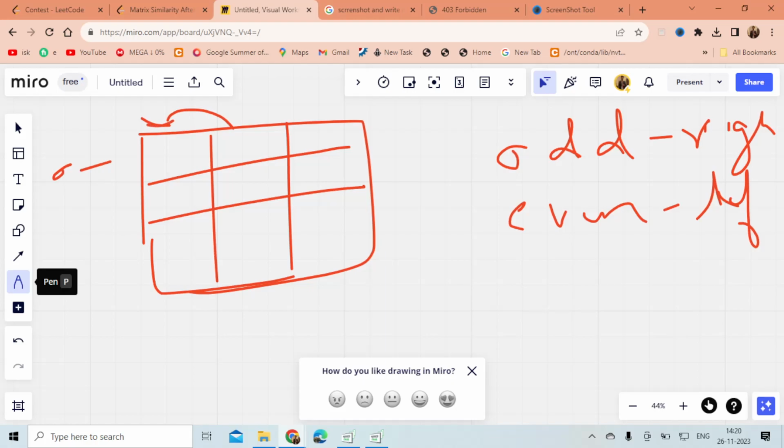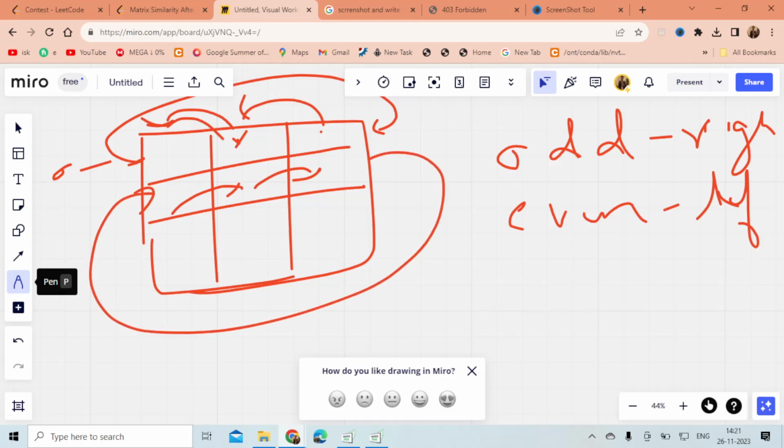Left shift means that the element here will come here, the element present here will come here, and the element present here goes to the last. And what does right shift mean? Right shift means the element present here comes here, the element present here will go here, and the element present here will come here. So this is the right shift and this is the left shift. I hope this is clear to you.